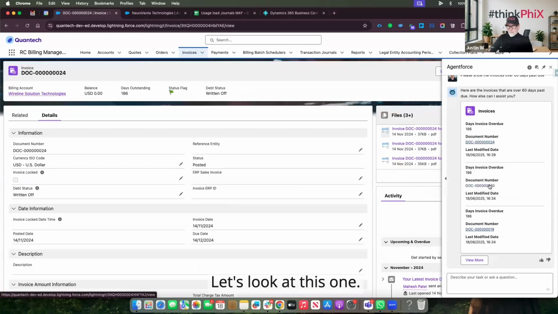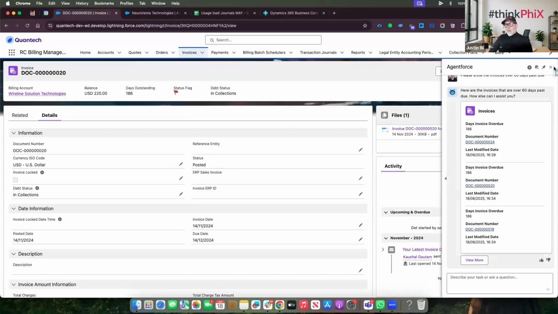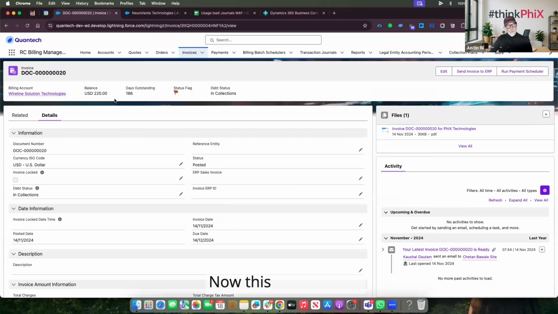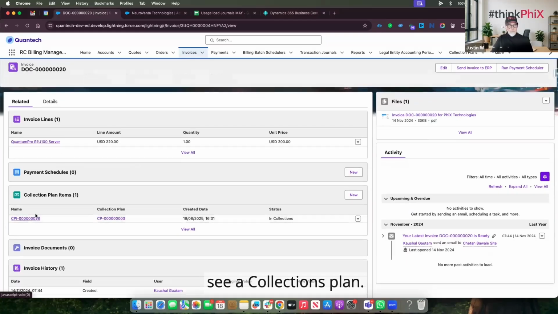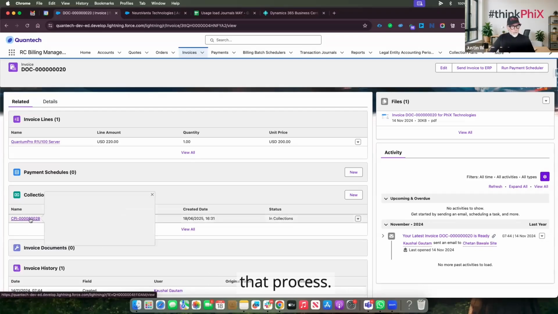Sorry, let's look at this one. Okay, now this invoice I can see is in collections. So we have a debt status of in collections. So if I come to the related section here, I'll see a collections plan. So Mike mentioned about having automated dunning processes. So we can really start to automate where we are spending our time from an AR function. We can automate that process.